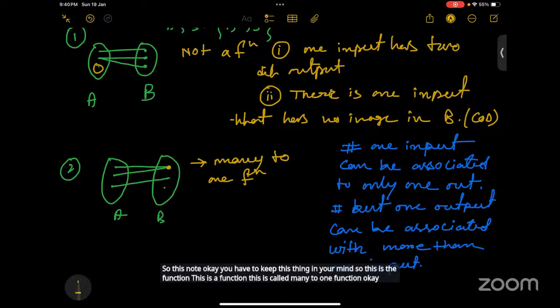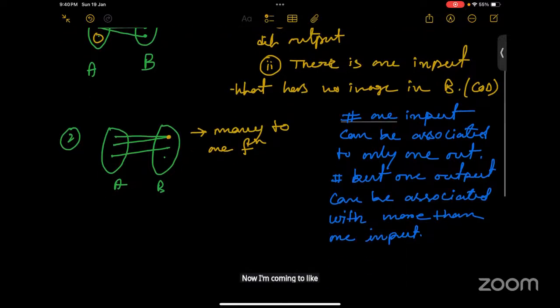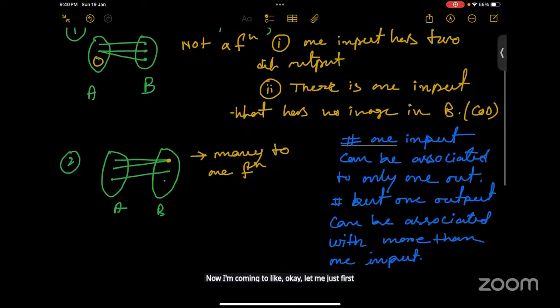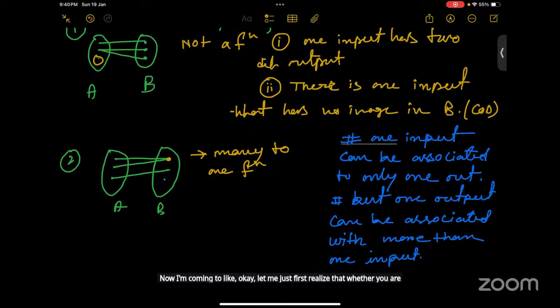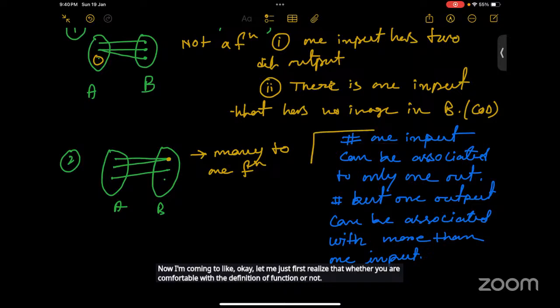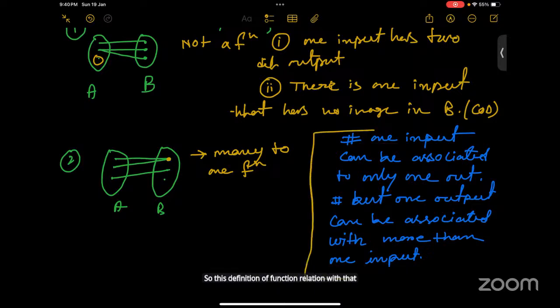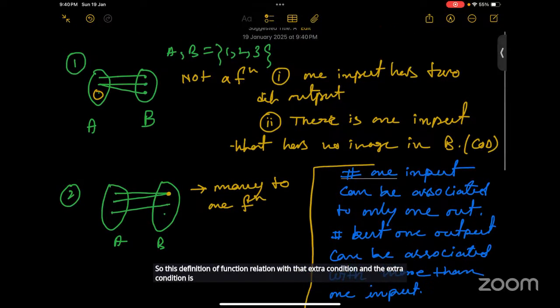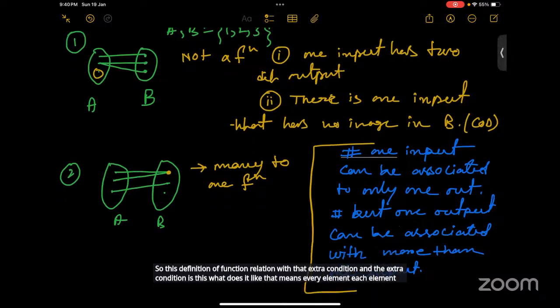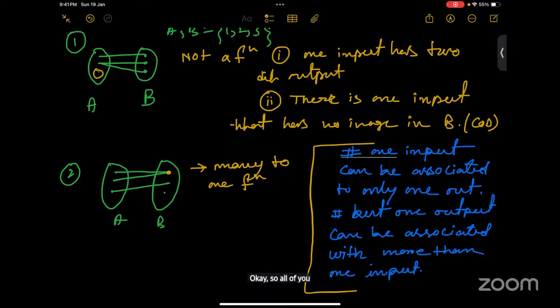Now let me first check whether you are comfortable with the definition of function or not. This is the definition of function: a relation with an extra condition. What does it mean? Each element from your input should have a unique image in the codomain, or in the set of all outputs. So all of you are comfortable with the definition of function? If you have any doubt? Very nice.